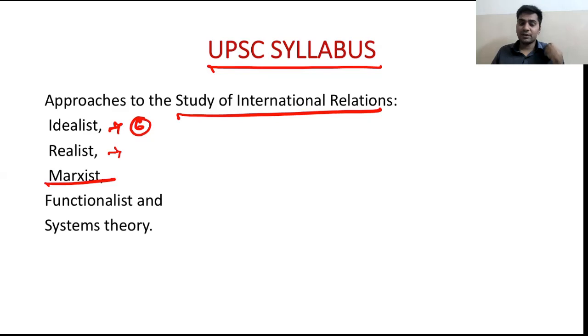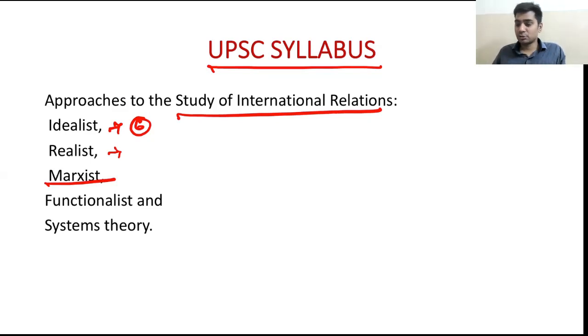In classical Marxism, we have seen the theory of dependence, interdependence, and the development of underdevelopment. We have also seen the world systems approach of Immanuel Wallerstein. Then we have seen the critical schools like the Frankfurt School, and the Gramscian model of the Marxist approach towards international relations.